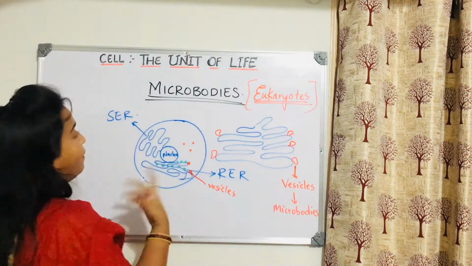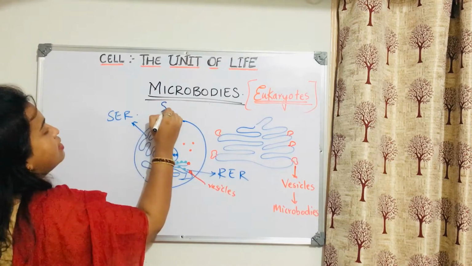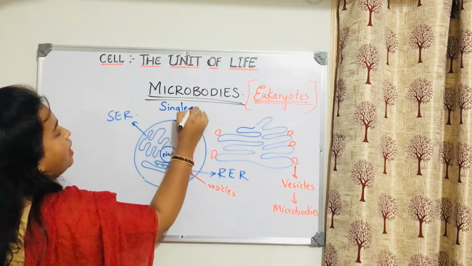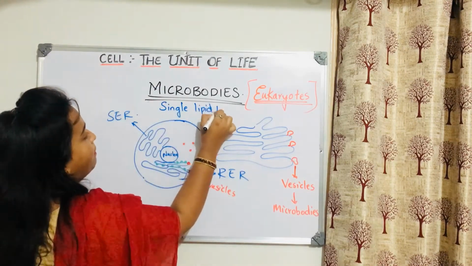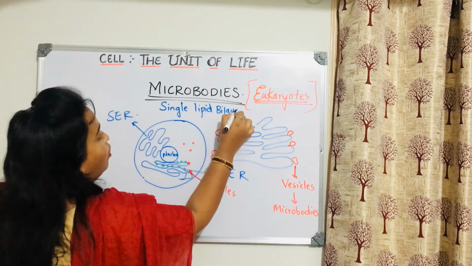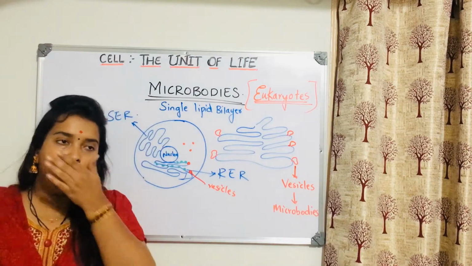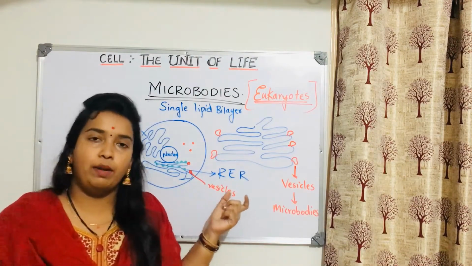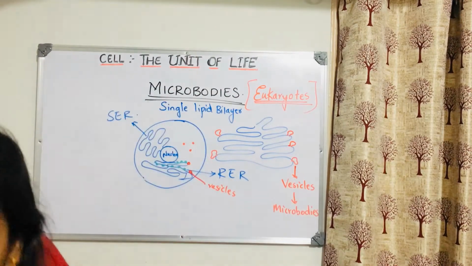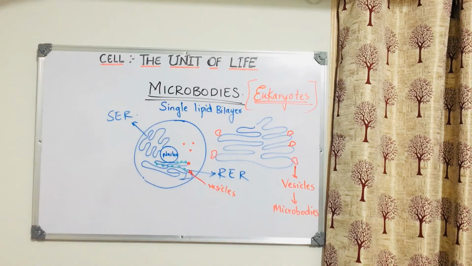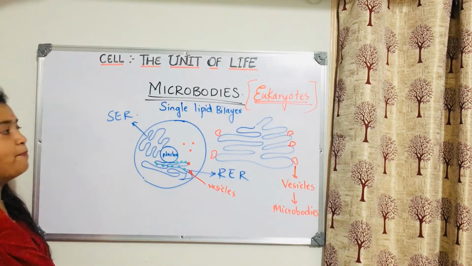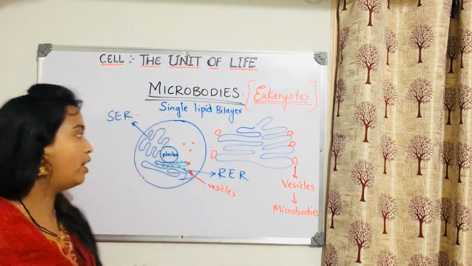Now what is the peculiar thing about microbodies? Single lipid bilayer. It has a single lipid bilayer. This is just an example I gave you. So many microbodies are there based on different functions. What I'm trying to explain here is how it is produced and how it starts moving in the cytoplasm. I think this much is the crude understanding you have here.